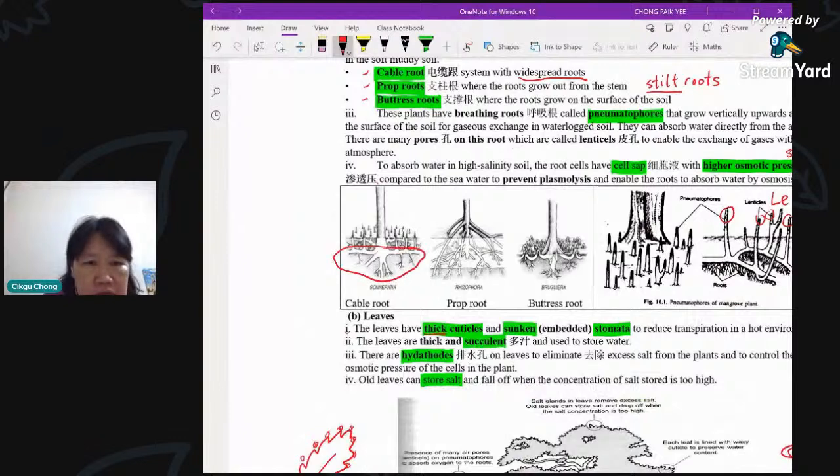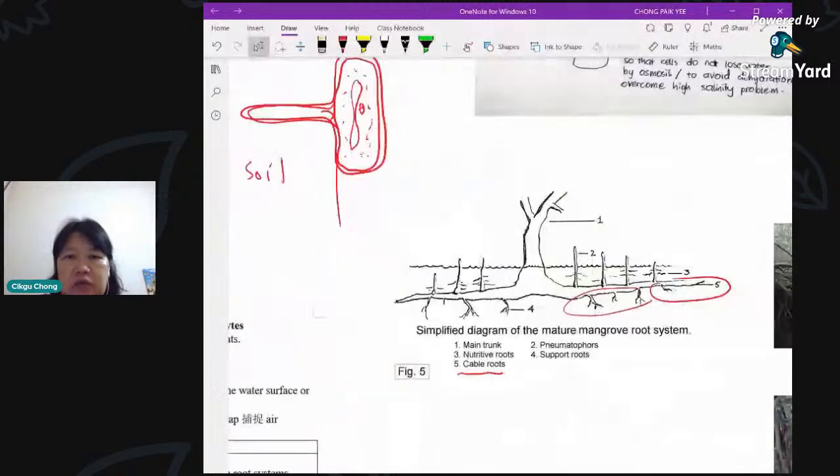The ones that are jutting up on top are a different one. That is the pneumatophore, and that's the next category. So this is cable root. I'll show you another diagram of cable roots here. You will see that it's quite extensive. That means it goes all over and covers a wide area. So these are cable roots.